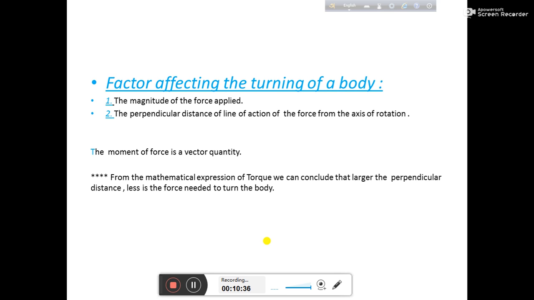The factors affecting the turning of the body. It's very important. If we are learning torque, if we are learning moment of force, what are the factors affecting the value? What is the factor affecting the torque? It is the magnitude of force applied. Okay, very good.